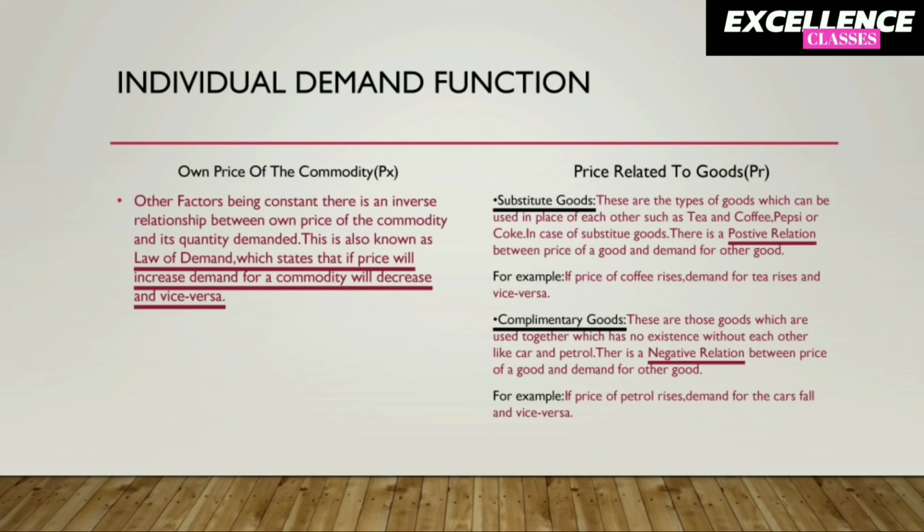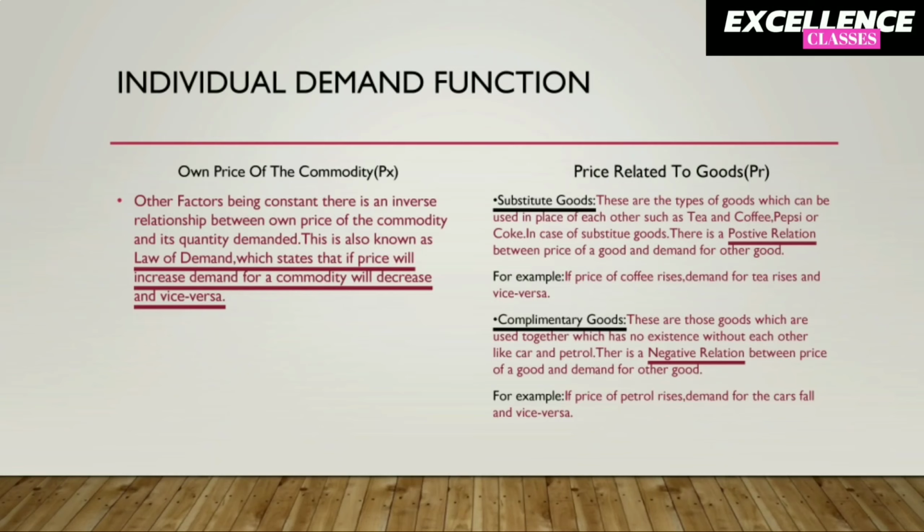Now the first factor which affects the demand of an individual consumer is own price of the commodity. To understand this concept, we just have to question ourselves how a rational consumer will behave while purchasing a commodity on the basis of own price of the commodity. The rational consumer will demand more of a commodity when the price is lesser and less of a commodity when the price is higher, which implies that there is an inverse relationship between own price of the commodity and its quantity demanded, and it is also known as law of demand.